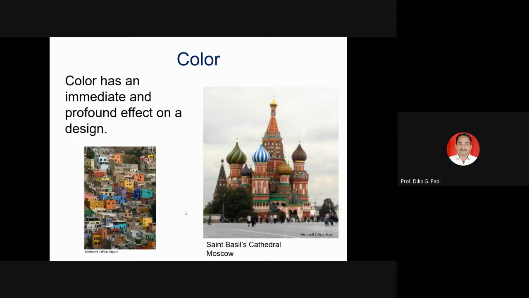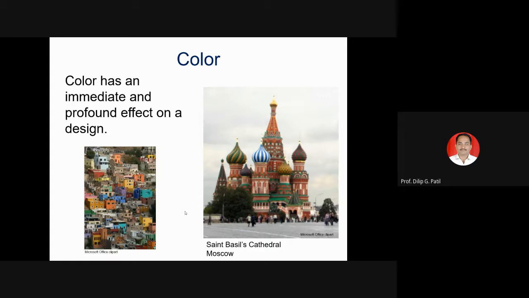So you search the reason behind the nomenclature as pink city. For one program, the pink color was given to most of the buildings, and that is why the city is called pink city. So color has an immediate and profound effect on the design.